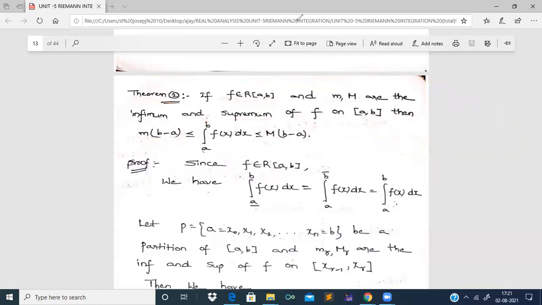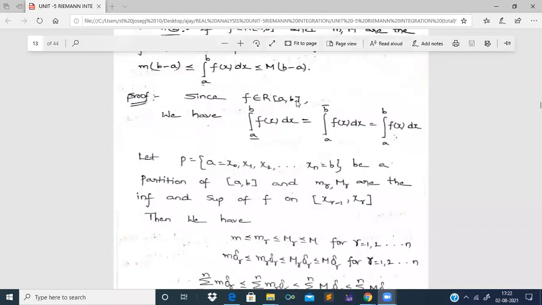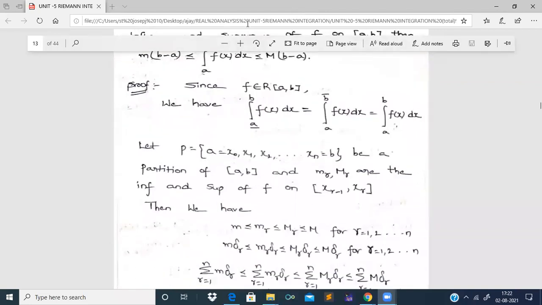Now let us start the proof. Since f is Riemann integrable, we know that the lower Riemann integral of f of x dx is equal to the upper Riemann integral of f of x dx, which is equal to the integral from a to b of f of x dx.